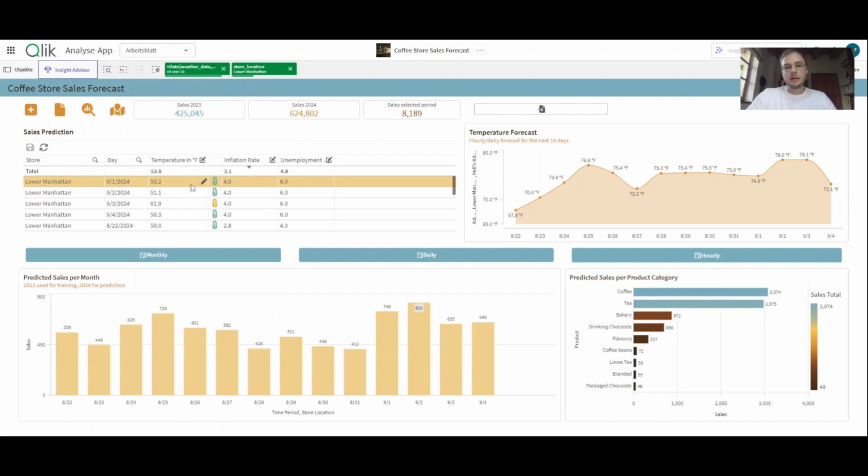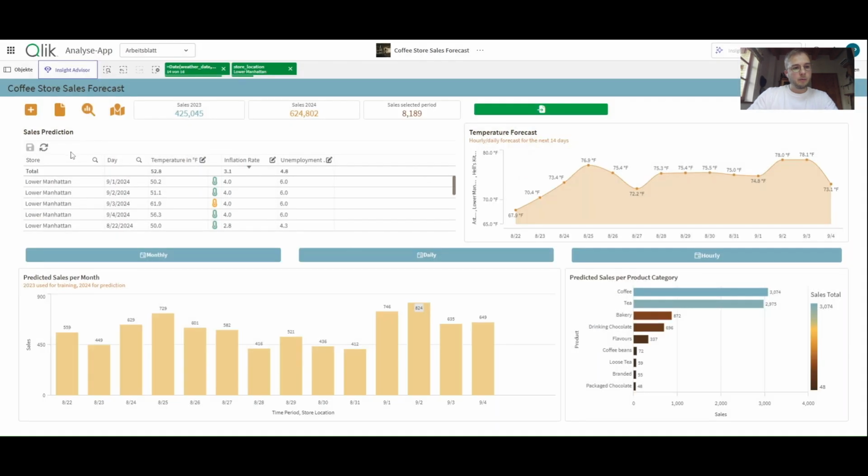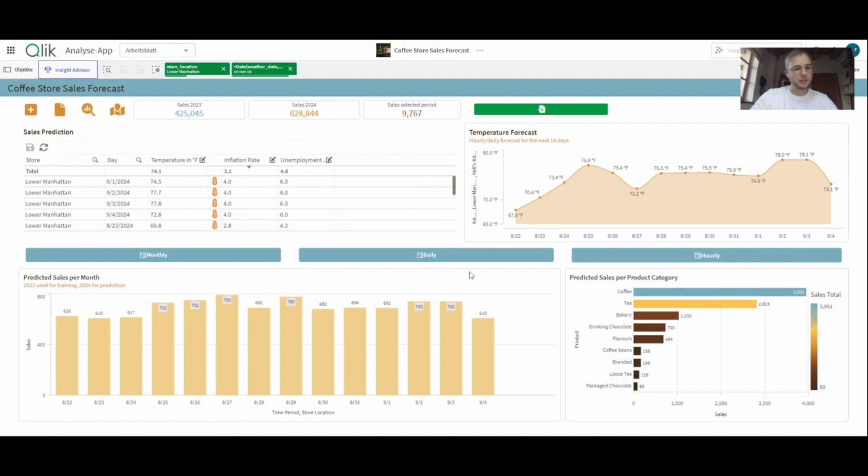What we have here is weather data coming from an API, so it's basically more accurate, and we can use that data for a more accurate prediction for the next 2 weeks. So by just clicking this button, creating a new scenario, it's called test 2 weeks, load it in the app, yes, and then reload the app. And a few seconds later, we can actually see the new predictions, which are a bit more accurate than before.